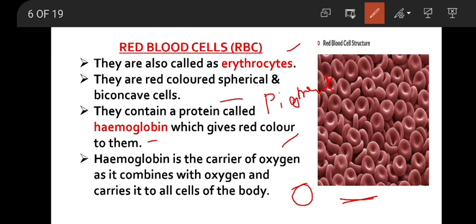So we should take iron rich food in order to make much hemoglobin in our blood, like green leafy vegetables, apple, beetroot, etc. are rich in iron. If we take sufficient iron content food, hemoglobin content in our blood will be good and we will not feel weak and we will be energetic.